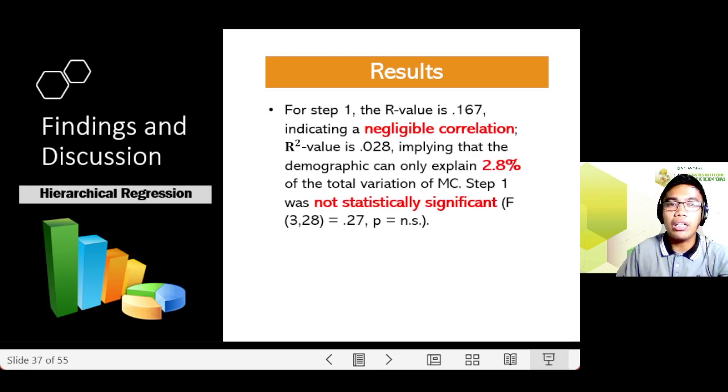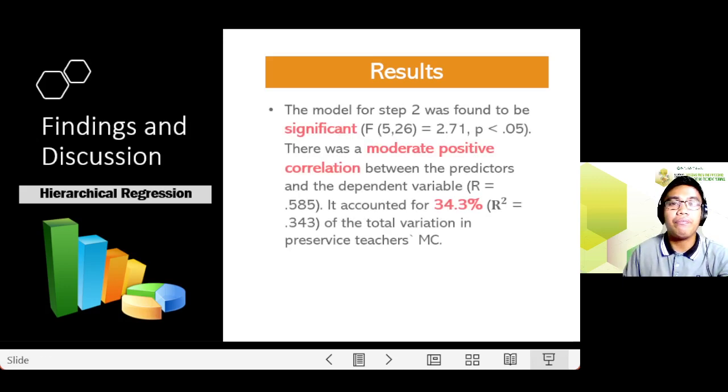And additionally, there is a negligible correlation between the predictors and the MC. For model 2, in comparison with model 1, this model is significant, and there was a moderate positive correlation between the predictors and the pre-service teachers' mathematical creativity, which accounted for 34.3% of the total variation in the pre-service teachers' MC.